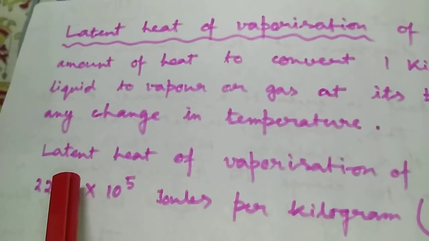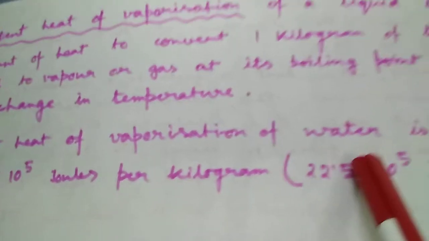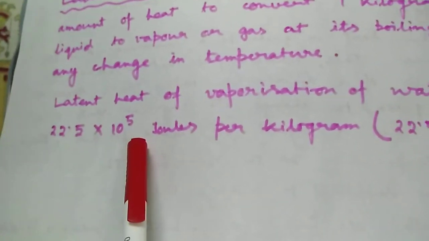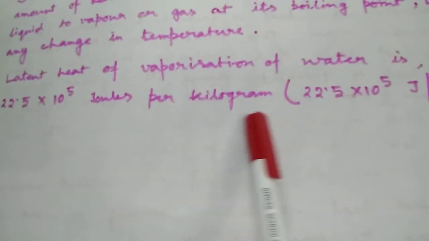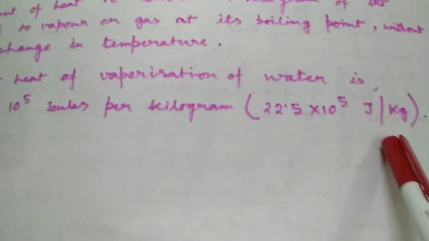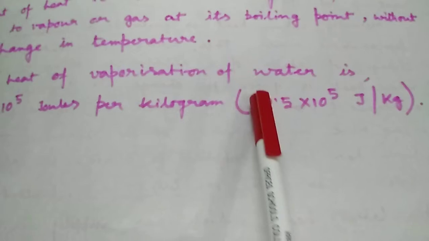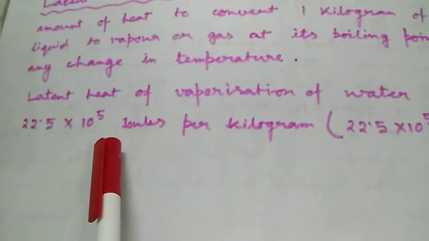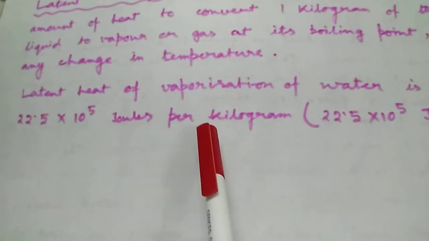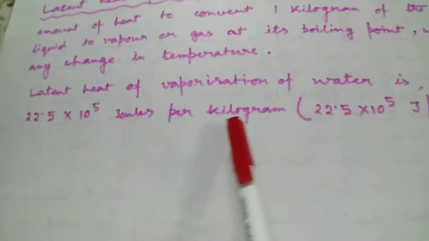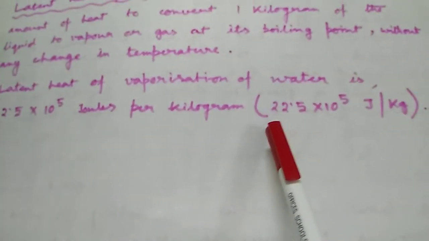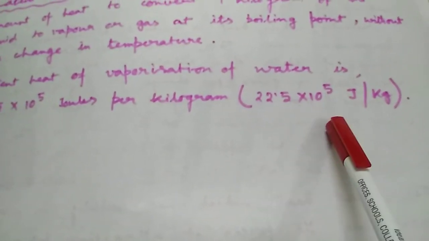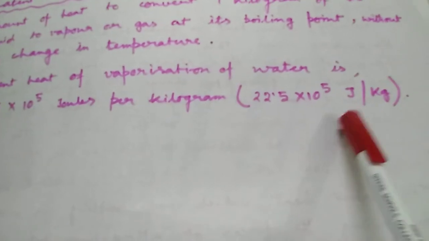So one example, latent heat of vaporization of water is 22.5 × 10^5 joules per kilogram. That means we can say that if we want to convert 1 kg of water into its vapor state at its boiling point, that means at 100 degrees Celsius, then we have to provide 22.5 × 10^5 joules of heat energy.